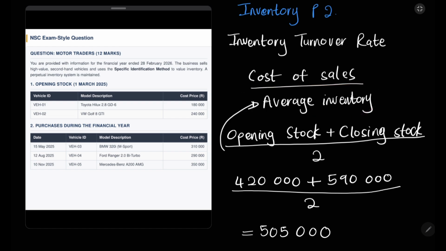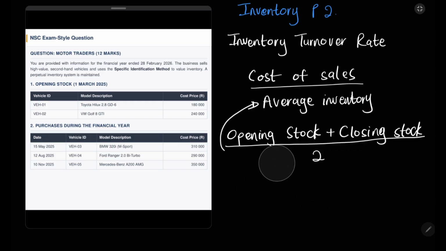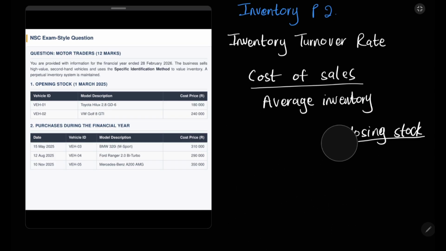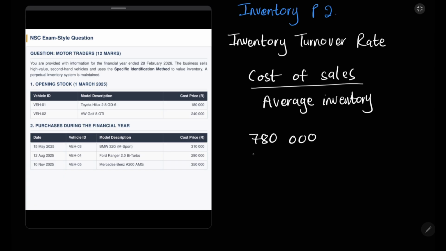This is what we've been calculating, okay? Now let's substitute that in. Please write this in your book. I'm going to erase it right now, but you guys have to show this information. You calculated your average inventory. Now let's substitute that in. We have a cost of sales, which is 780,000 rand over 505,000 rand.